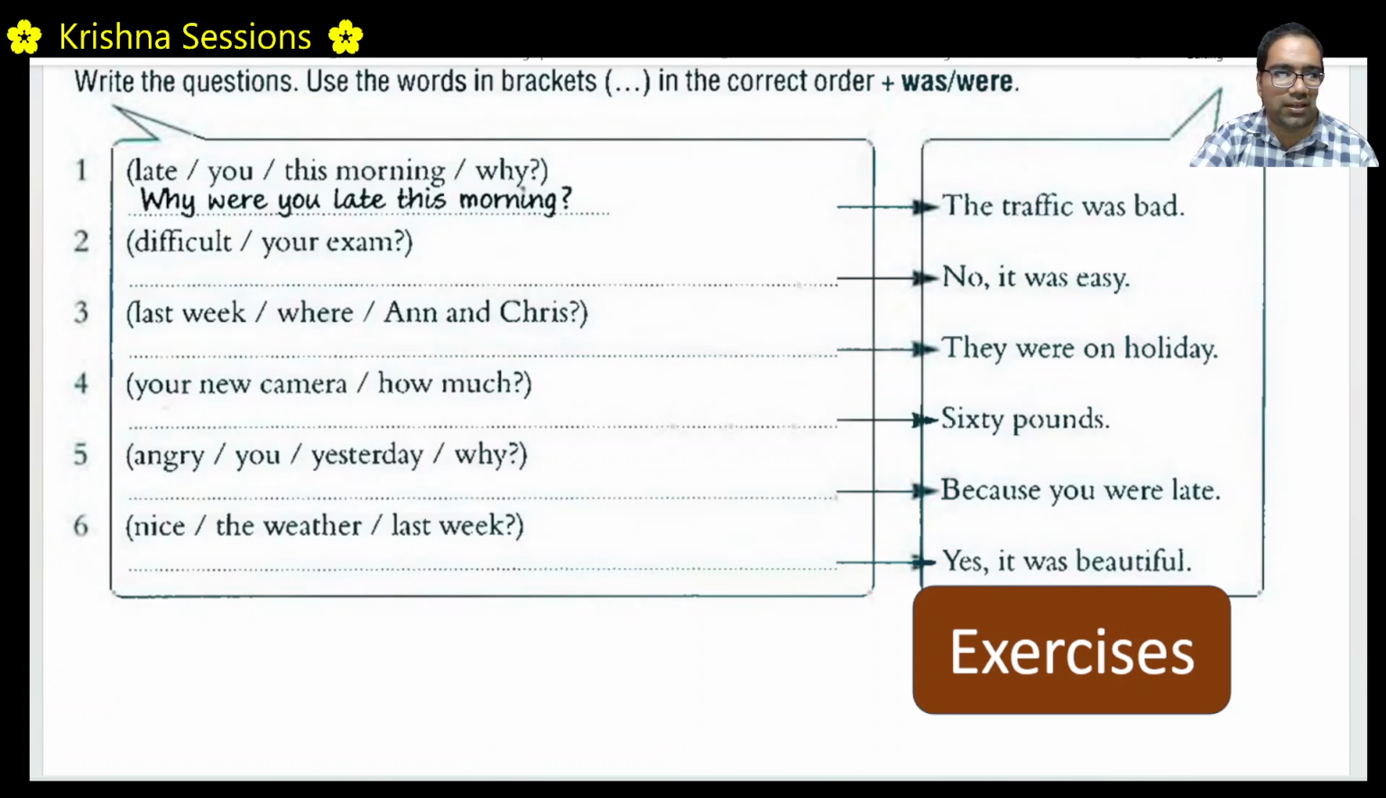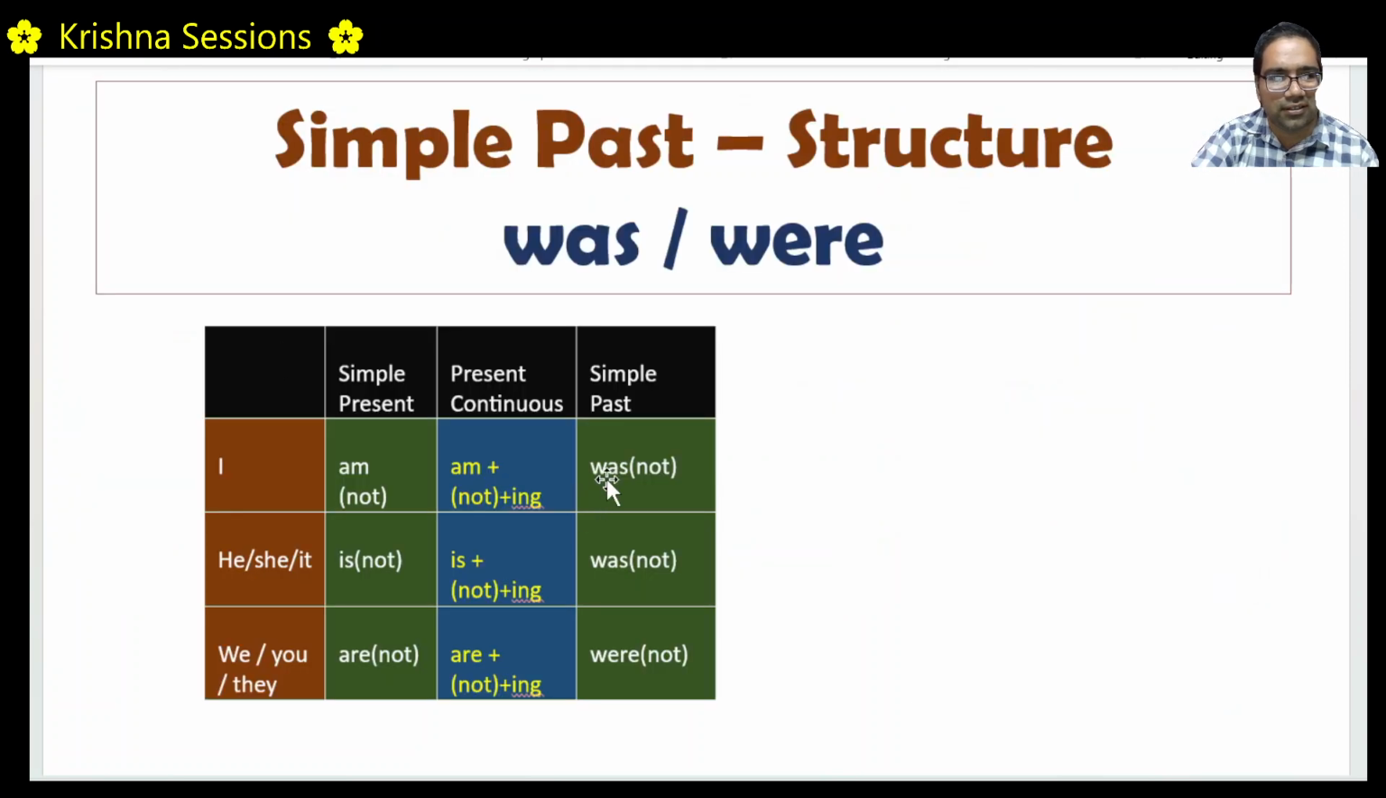The traffic was bad. Why were you late this morning? We have to make a question. Right. So whenever there is a question, the question word will come first. Why? Right. So because it is a question, then were, then subject, then the rest. It should not be "why you were late this morning". So why, then were, then subject you, late this morning. We discussed this, "was" will come before the subject in a question.